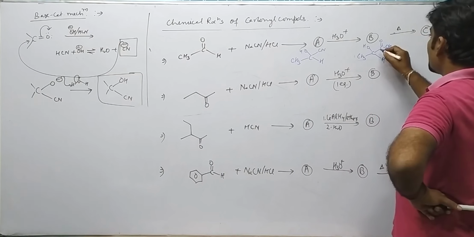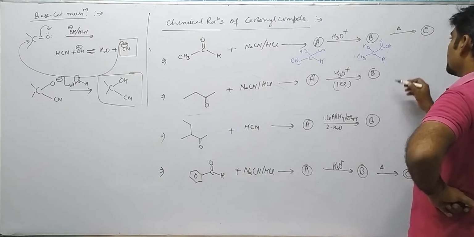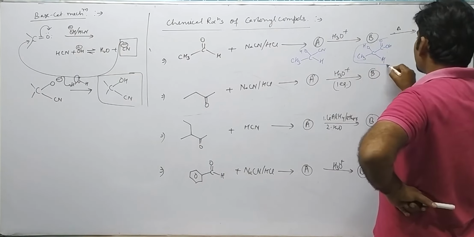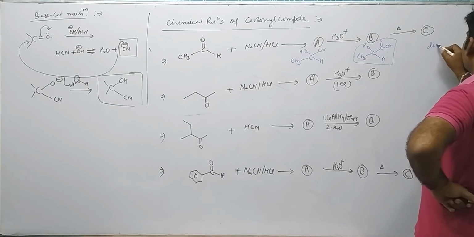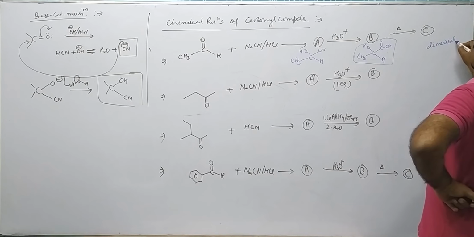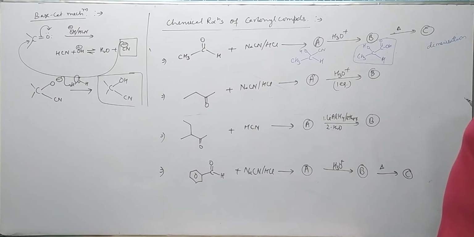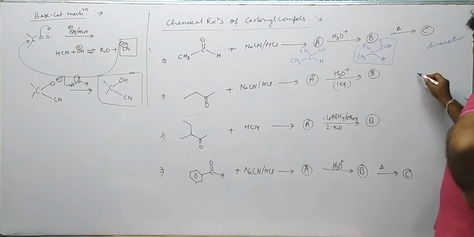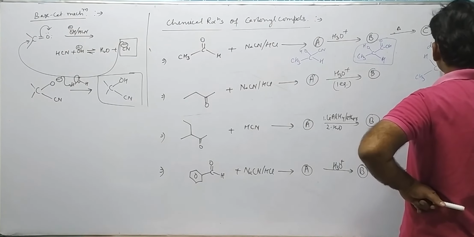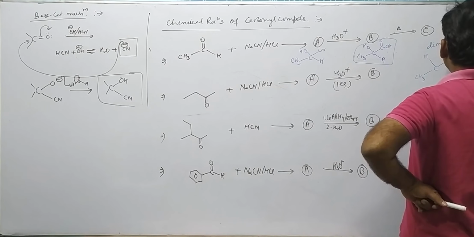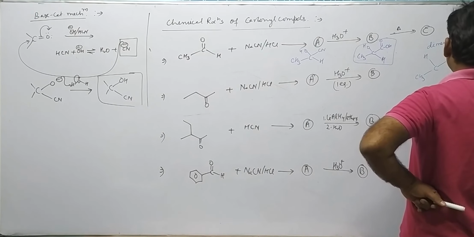And now this is an alpha hydroxy carboxylic acid. When alpha hydroxy carboxylic acid is heated, it undergoes dimerization. So over here, a dimer is formed. Like CH3, C, H, C double bond O, OH, at this place OH.